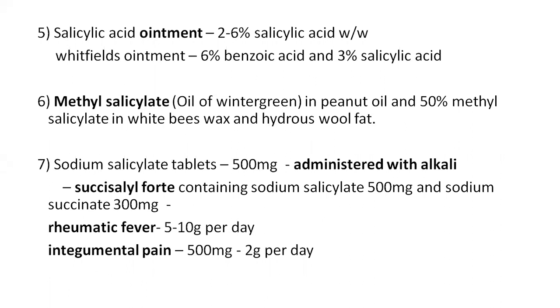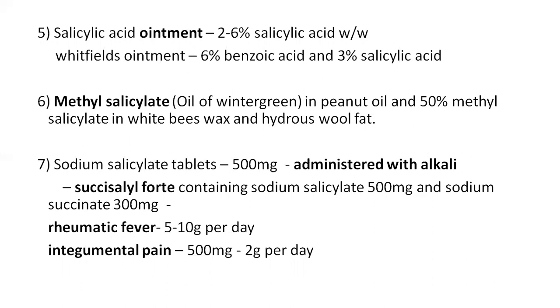This is the combination of Whitfield's ointment. These salicylates are available as methyl salicylate in peanut oil and 50% methyl salicylate in white beeswax and hydrous wool fat. The other name for methyl salicylate is oil of wintergreen.